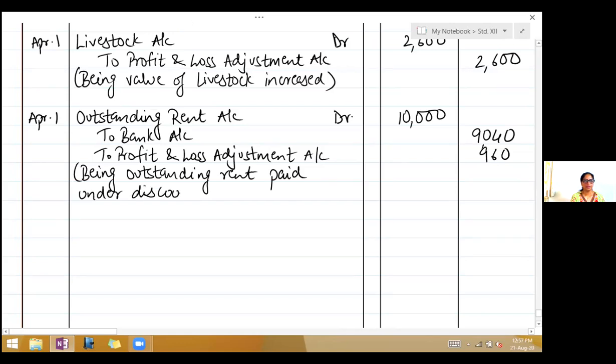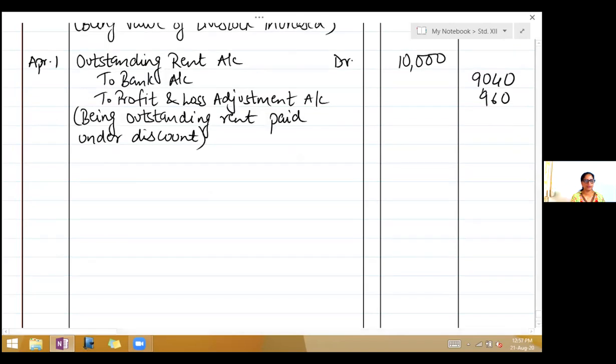And then the last entry is for the loss on revaluation. April 1st, Ramakant's current account debit 10,720.